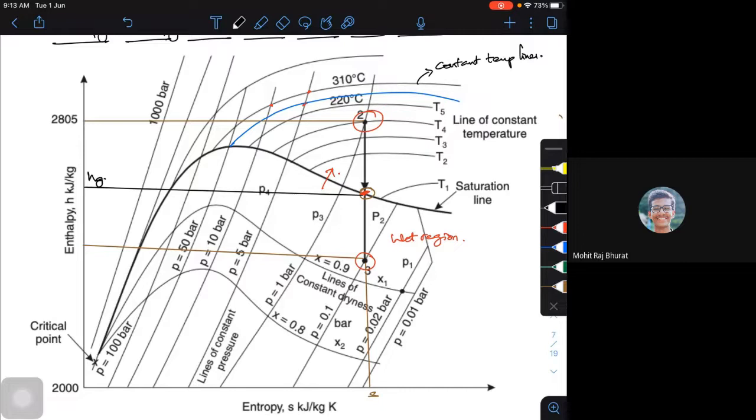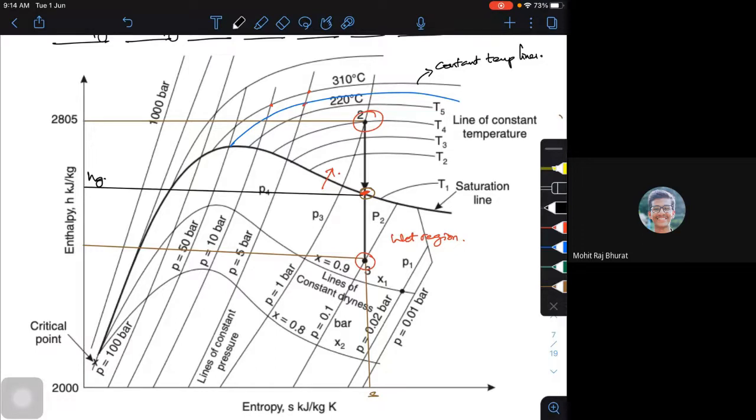Now, I want to get the corresponding dryness fraction. A higher value of dryness fraction means the quantity of vapor is more. If I say it is 90% dry, the dryness fraction is 0.9. If the dryness fraction is 0.8, it is 80% dry.